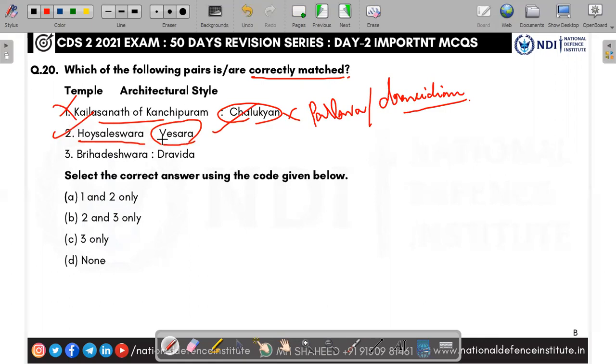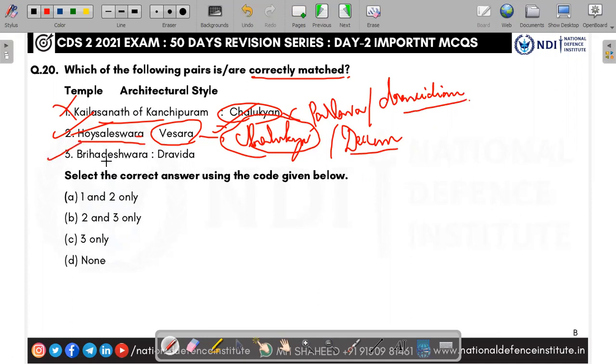Second, Hoysaleswara temple, it is by Chalukya. Yes, the Hoysaleswara is a Vesara style, which is also called Chalukya style or Deccan style. It has three names: Vesara, Chalukya, Deccan. So the second one is right. Third one, Brihadeshwara temple of Tanjai, the big temple. Yes, it is Dravida style. So the answer is B, 2 and 3 only. Kailashnath temple is Dravidian style, not Chalukyan style.